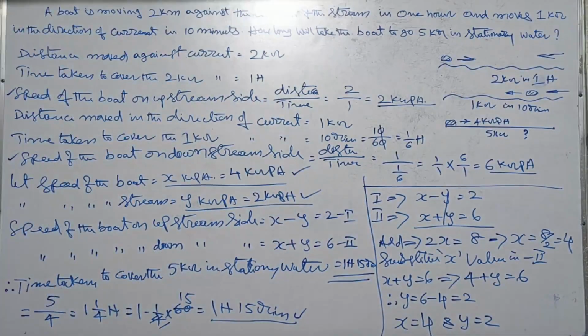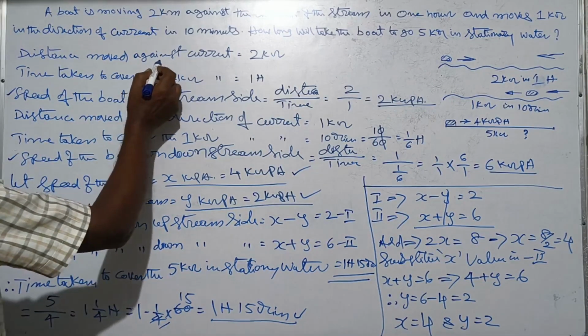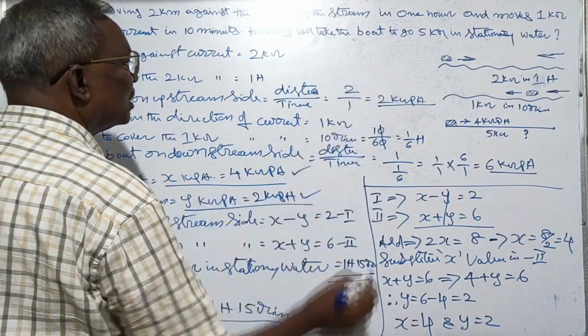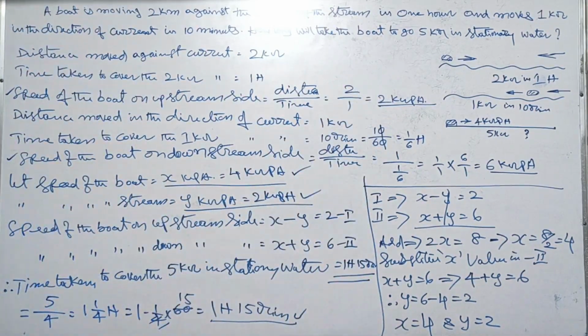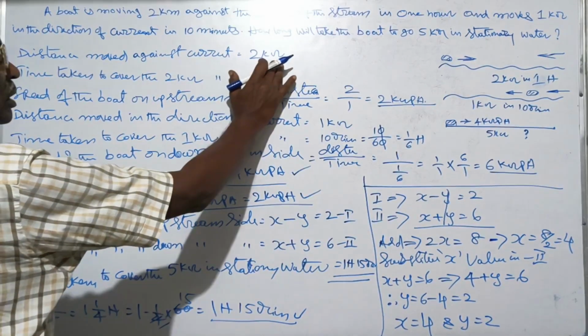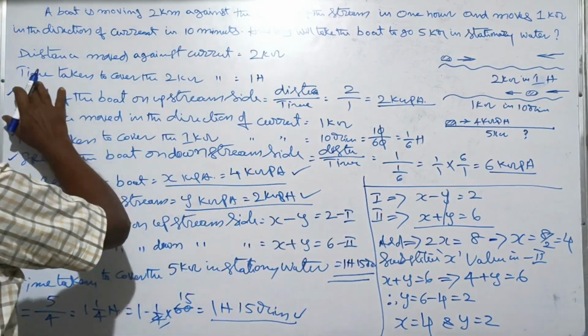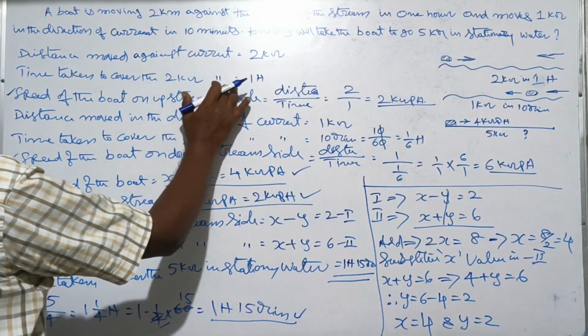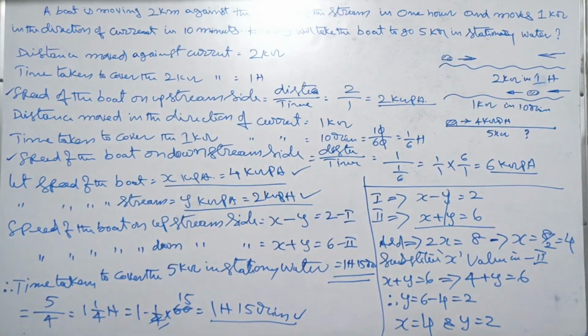automatically we can find the time taken to cover the 5 kilometers. Next, the distance moved against the current is equal to 2 kilometers. Time taken to cover 2 kilometers against the current is equal to 1 hour.